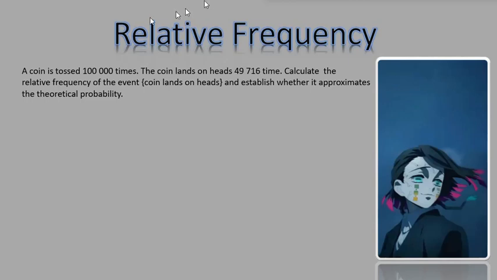Now, when we started this lesson, we started by throwing words like experiment, outcomes, set notation, and things like that. The words we've used so far are events, outcomes, set notation, and reduced sample space. Now the word that comes into play here is the word experiment. So here a coin is being tossed 100,000 times.